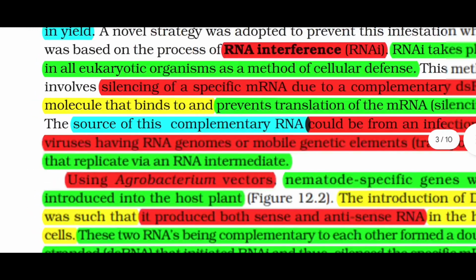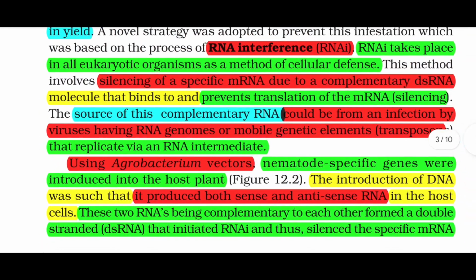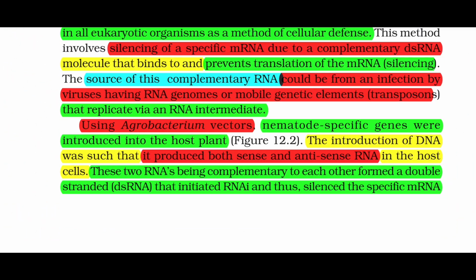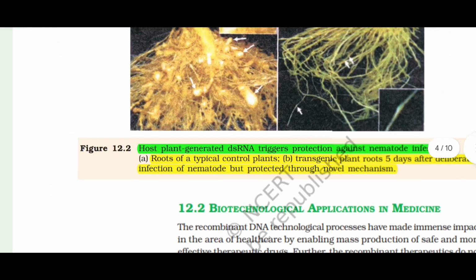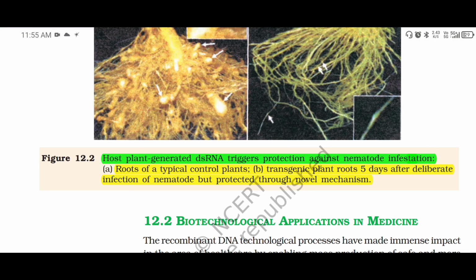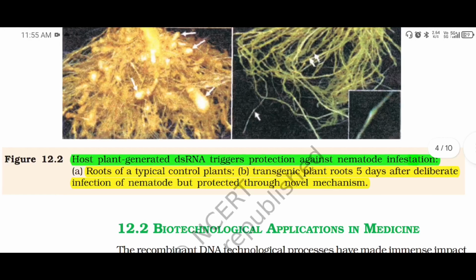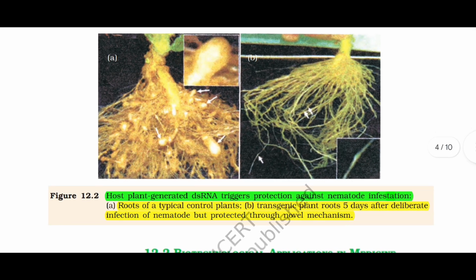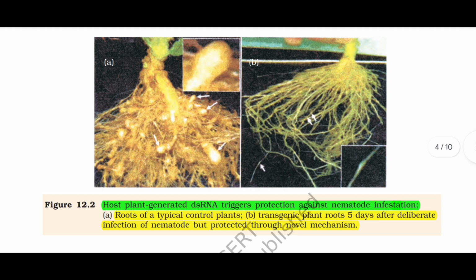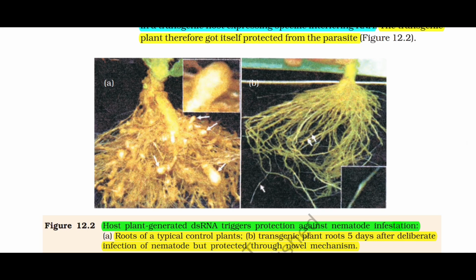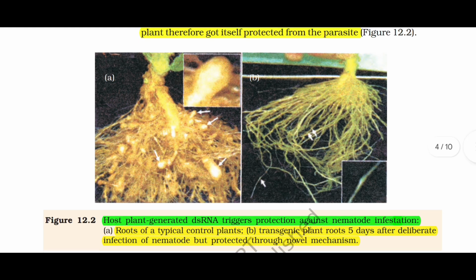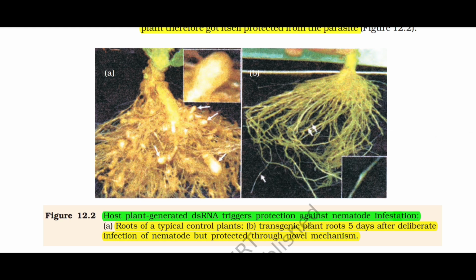Using Agrobacterium vectors, nematode-specific genes were introduced into the host. Figure 12.2. Remember Agrobacterium vectors. Let's see Figure 12.2. Host plant generated dsRNA triggers protection against nematode infestation. We can see in the figure, A, roots of typical control plants. B, transgenic plant roots 5 days after a deliberate infection of nematode but protected through a novel mechanism.